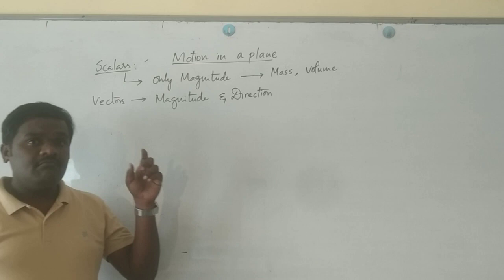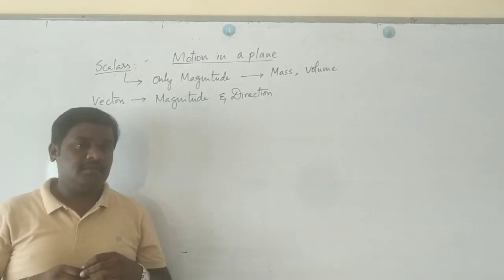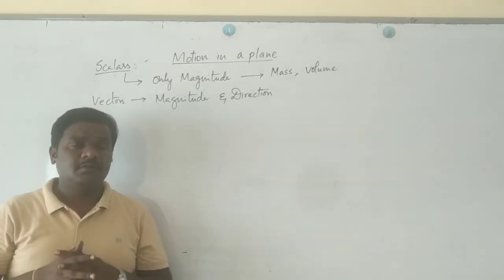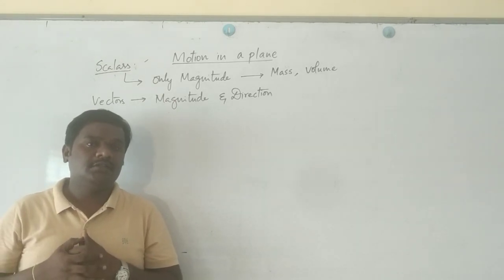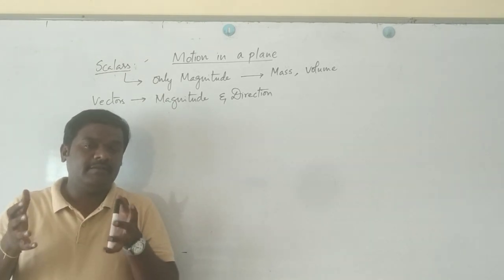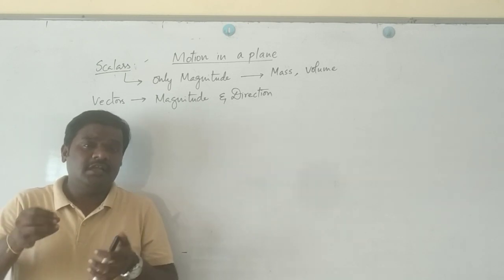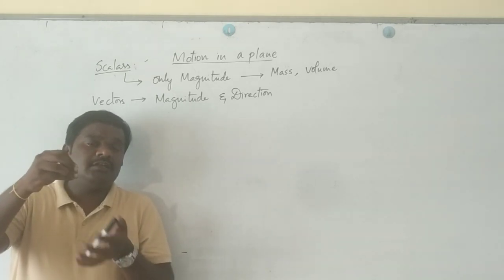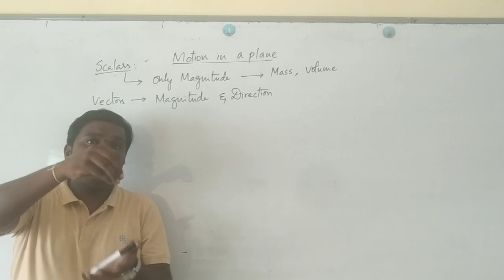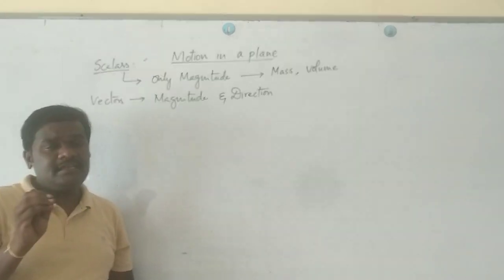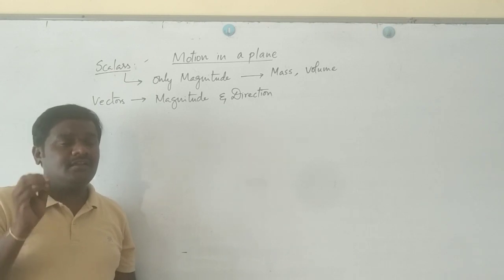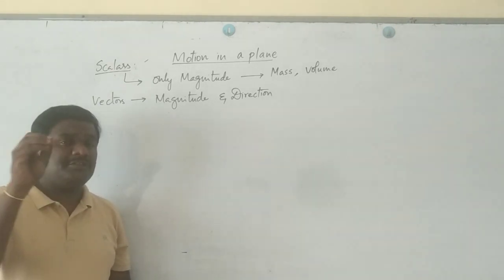While measuring the mass of an object, as in 1 kg sugar, assume you are going to a grocery store and you are asking for sugar. The person will weigh the mass as 1 kg, and while giving it to you, he will say, take 1 kg sugar. But while giving that sugar, is there any necessity to mention the direction?